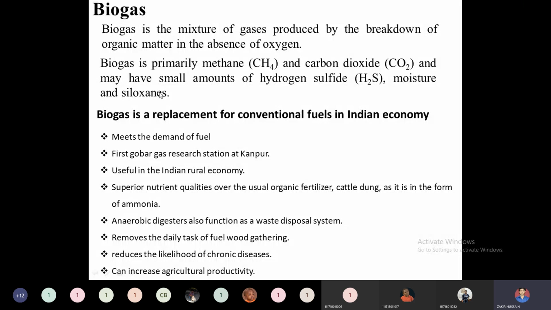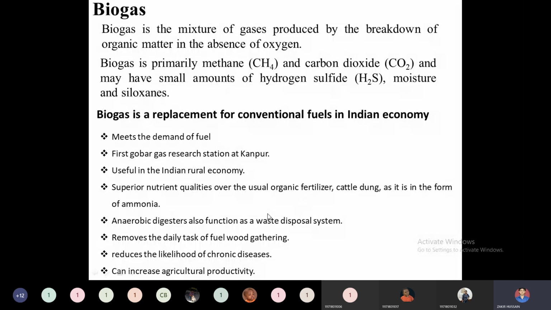After digesting the organic matter, the left out, spent organic matter is a rich source of various nutrients and of ammonia. So we can use this as a fertilizer in our agricultural activities. Anaerobic digestion also functions as a waste disposal system, because the organic matter produced can be used as an organic fertilizer.